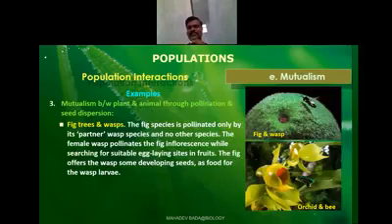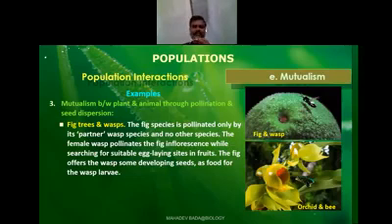Another example is sexual deceit, of Ophrys. In the Mediterranean orchid, one petal of its flower resembles the female bee in size, color and markings. What it will do? The male bee pseudocopulates with the flower and is dusted with the pollen. When this bee pseudocopulates with another flower, it transfers pollen to that also. So this is one of the peculiar characters they will be having.